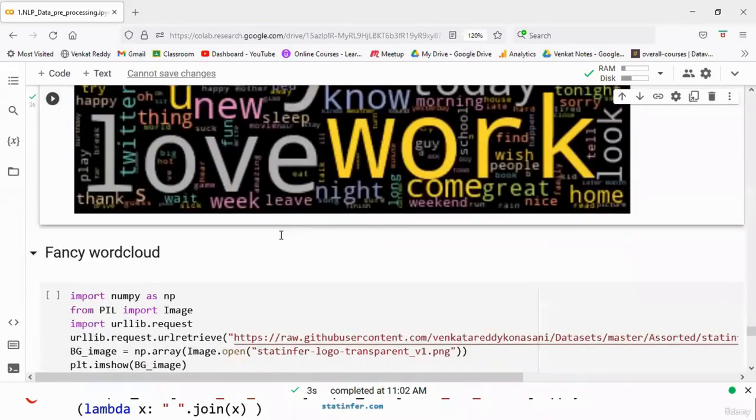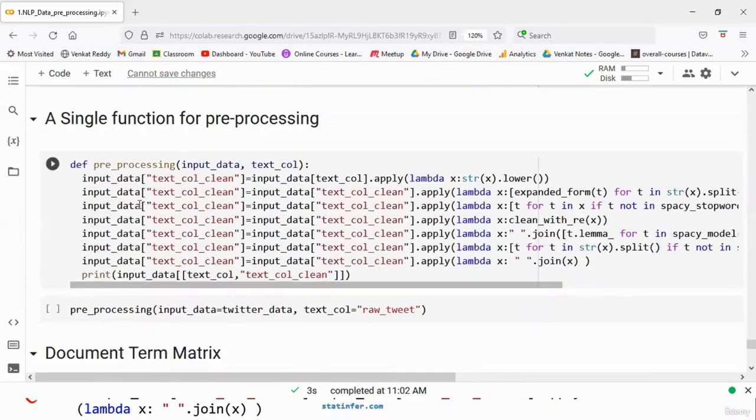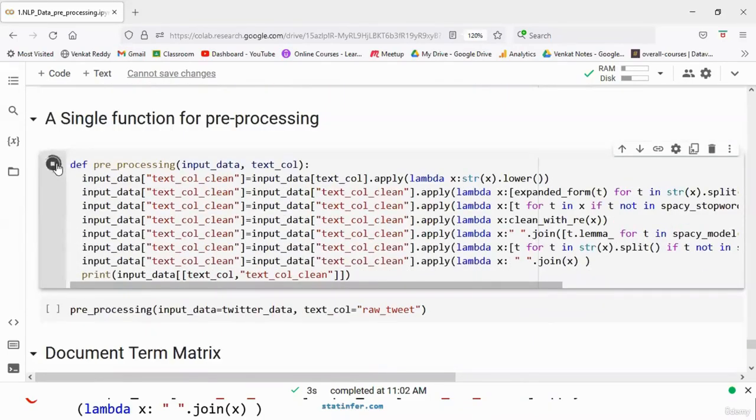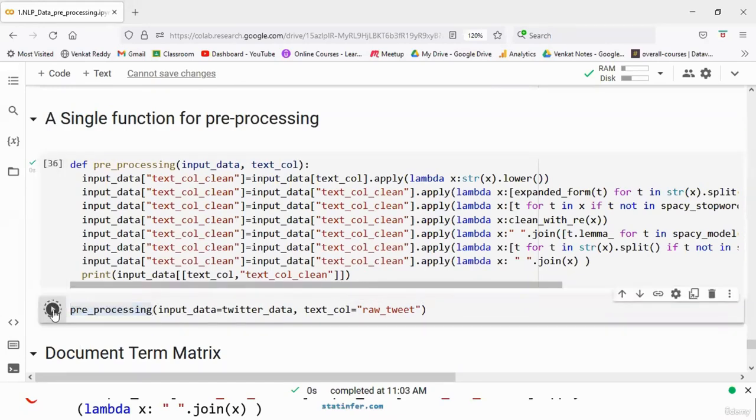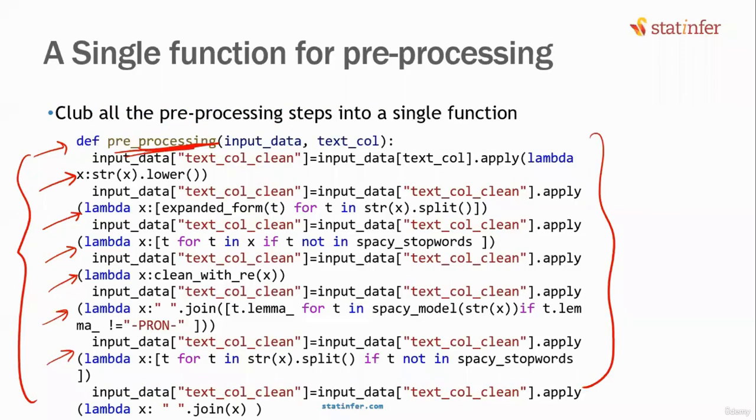The optimal or efficient way to do that would be to create one pre-processing function and include everything inside that. And what you'll be doing is simply calling pre-processing, giving the input data and whatever is the column that you want to actually pre-process. Here in our case, it is raw tweet. It will then process the whole data. We have prepared the data for analysis.